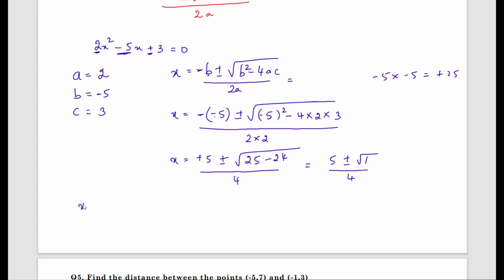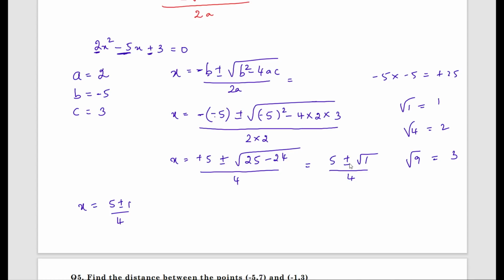Now we get x equals 5 plus or minus square root of 1 is 1, divided by 4. Square root of 1 is 1. The same way square root of 4 is 2. Square root of 9 is 3. The same way square root of 16 is 4.